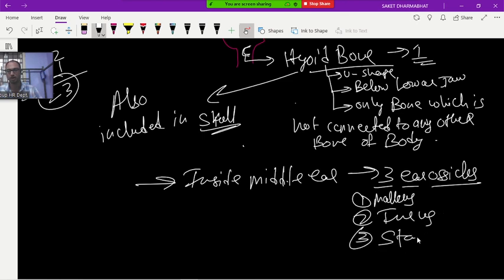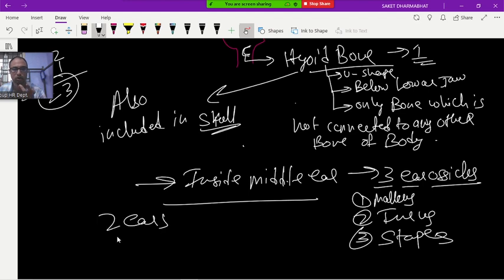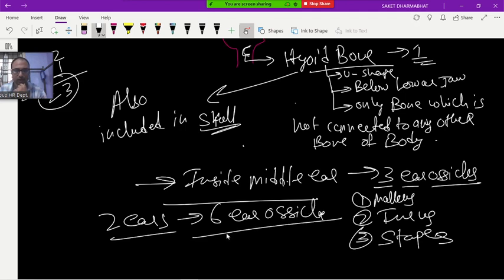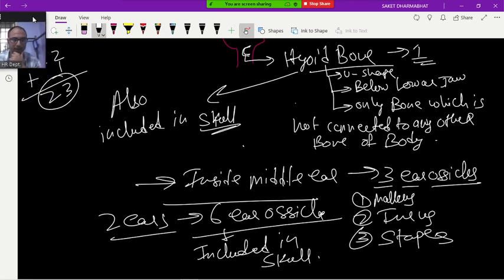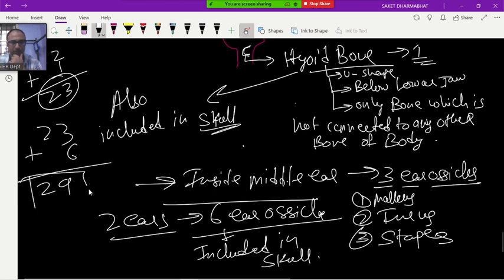Malleus, incus and stapes. So how many ears do we have? Two ears. Total how many ear ossicles? 6. These are also included in the skull. So here 23 plus 6, how much is it coming? 29. But in NCERT, why have they given 22?